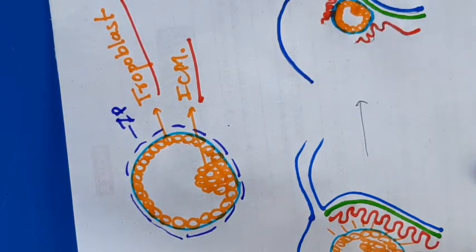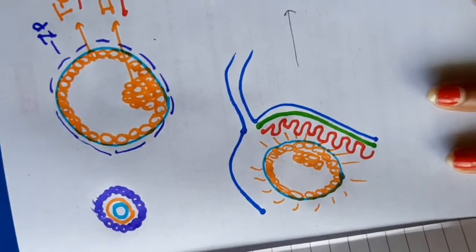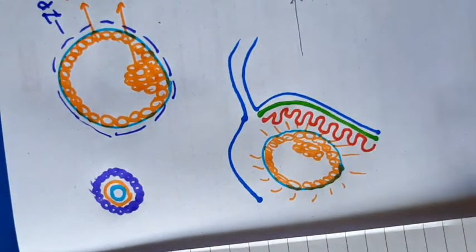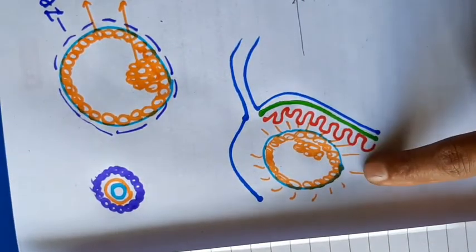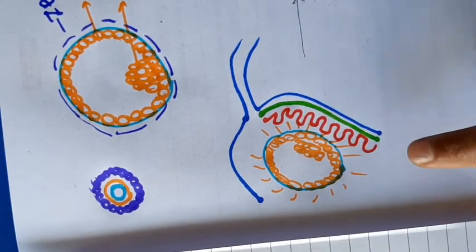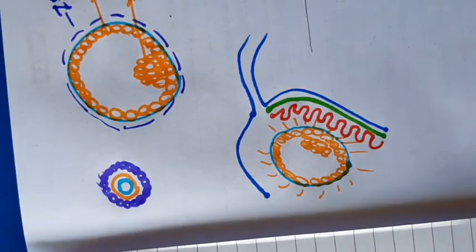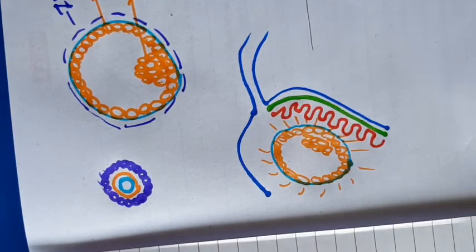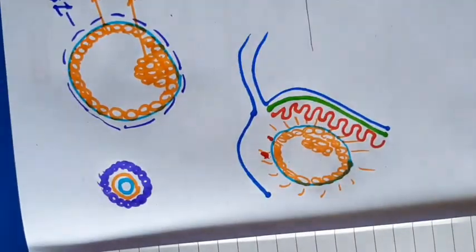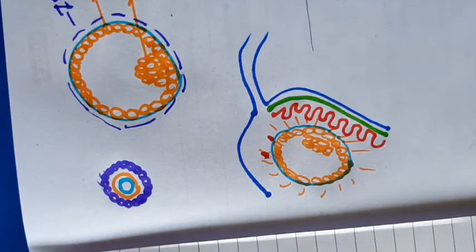Okay, here I have drawn the diagram of a uterus. We have to focus particularly on the central portion where this is the diagram of the blastocyst. Remember this, after the morula stage comes the blastocyst. That blastocyst secretes some enzymes. This is the mark of enzymes which dissolve the zona pellucida layer.